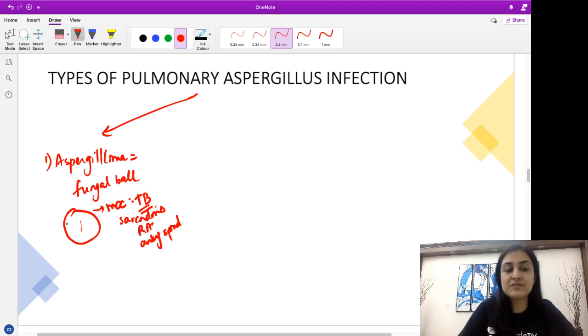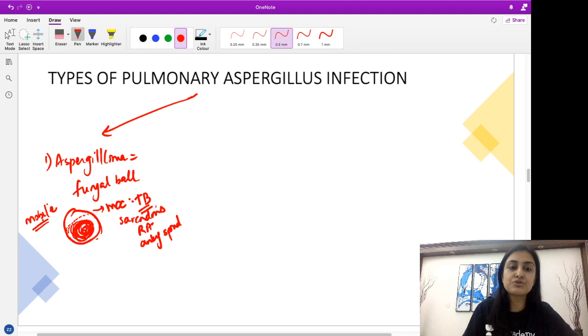Okay, so what happens is when the lung has these pre-existing cavities, the aspergillus will come and secondarily colonize it, forming this fungal ball. So all this debris that you are seeing has settled into the cavity, forming a kind of a fungal ball. Remember, this is not an invasive infection, it is a colonization by saprophytic fungi and it produces this fungal ball. Also remember, this fungal ball will be mobile.